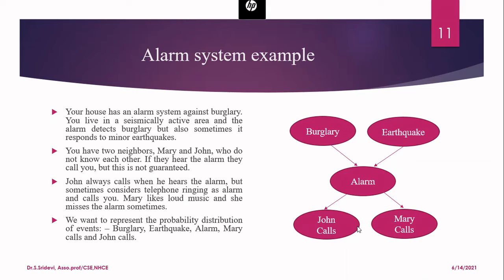So this is the graphical representation of our alarm system, where we are representing the entire scenario by means of a directed acyclic graph. If you see this graph, all the edges will have a direction, and there will not be any cycle in this. So this is how first you have to draw the graph. The graph will not be given to you. You have to understand the scenario. You should identify first what are the variables we have in this scenario and what is the dependency among the variables. Then you represent them as a graph.